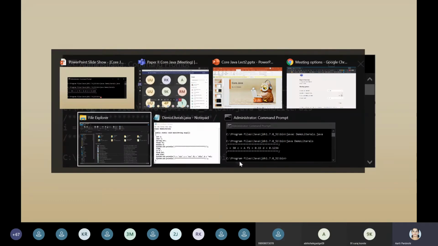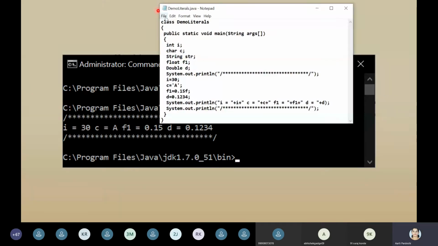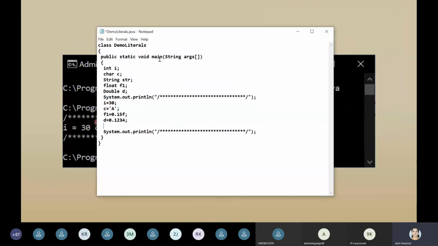So are you able to see the notepad? Now what I'm going to do is remove this whole System.out.println statement, and now I'm writing it in the middle.